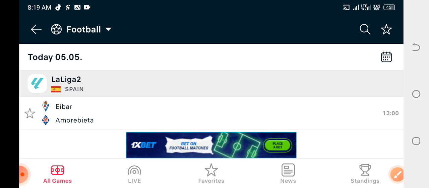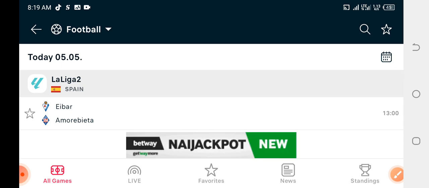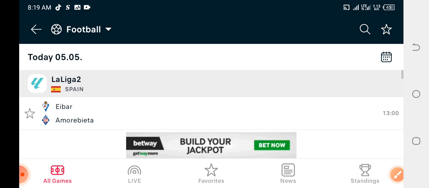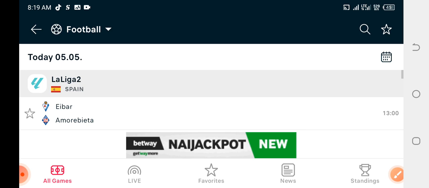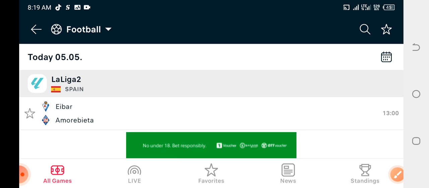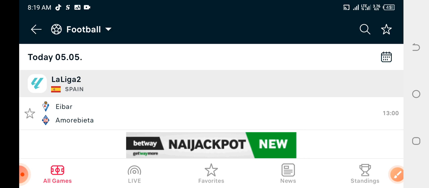One thing I would like to tell you before we move on: another risk that second half most scoring prediction carries is that there are situations where the goals scored in the first half and the second half will be even. I'm going to show you some of these situations in these particular games.